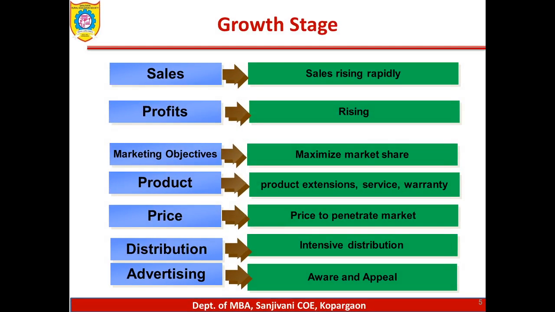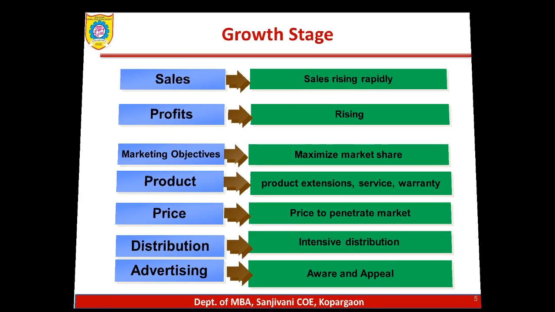In the growth stage, as you saw in the graph, sales are rapidly rising, and profits are also rising. The marketing objective is to maximize the profit. Product extension is possible, so we can see how the features of products get increased. Service, warranty, those kinds of features you can also add in the growth stage. Price to penetrate the market. Distribution strategies: you can use an intensive channel of distribution, increasing the number of retailers and wholesalers. Then advertising, from awareness to appeal stage. So after making the product known, make a campaign so that customers get attracted towards your products.